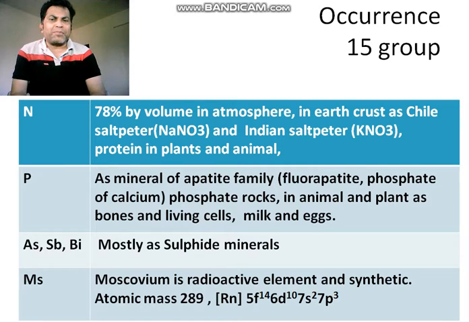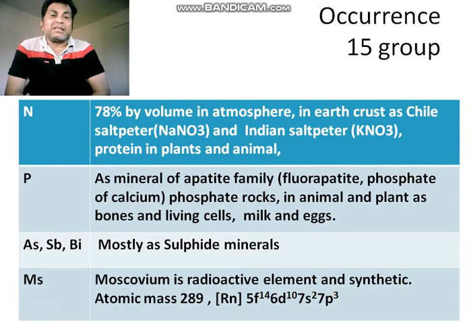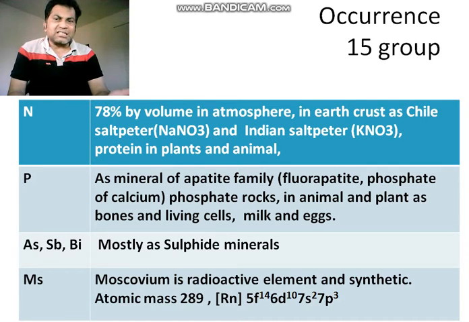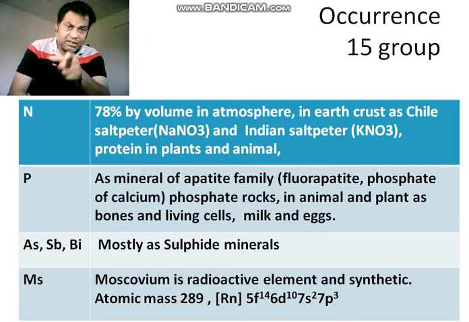Dear students, group 15 elements consist of nitrogen, phosphorus, arsenic, antimony, bismuth, and moscovium. That is our knowledge. Now, nitrogen is 78 percent by volume in the atmosphere, which you all know. Nitrogen is 78 percent and oxygen is 21, nearby 20.96 something.